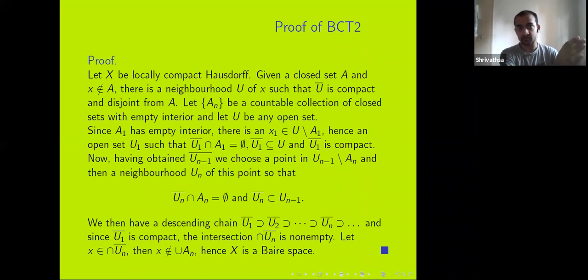In this way, we iteratively get this descending chain of compact sets: U_n closure containing U_2 closure, and so on. Because U_n closure is compact, we know that the intersection of these U_n closures is going to be non-empty. So I take any element in that, and that is not going to be in the union of the A_n. So again, this shows that U is not contained in the union of A, so X is a Baire space.